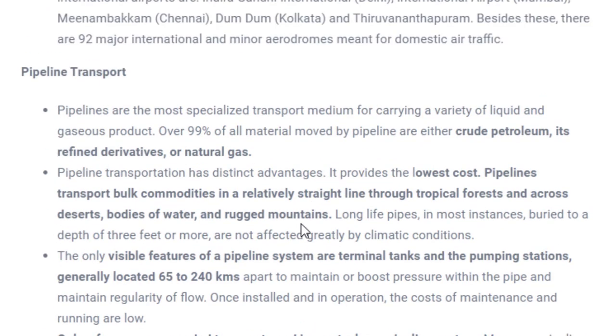Next important kind of transportation is pipeline transport. We have already discussed the significance of the pipeline. Crude petroleum and refined derivatives of natural gases are transported using pipelines from one country or place to other places.